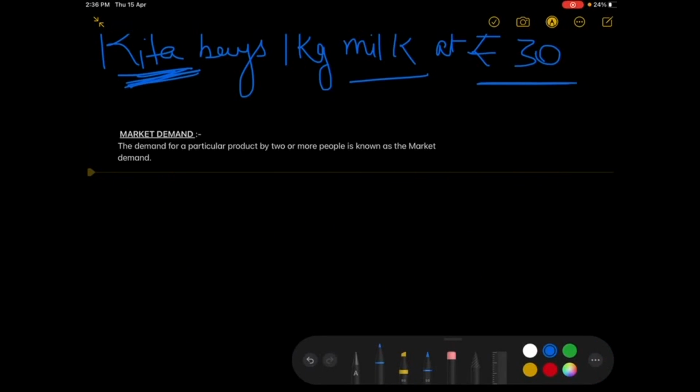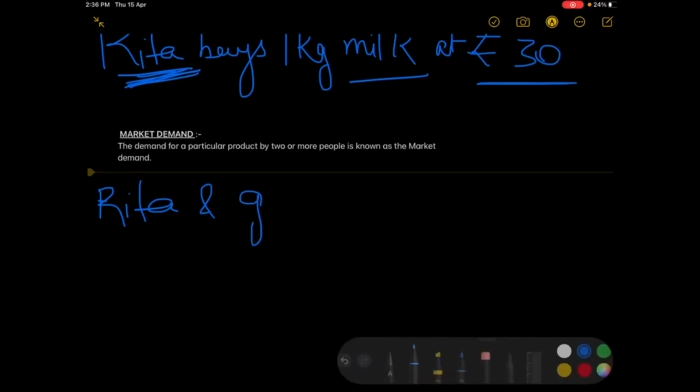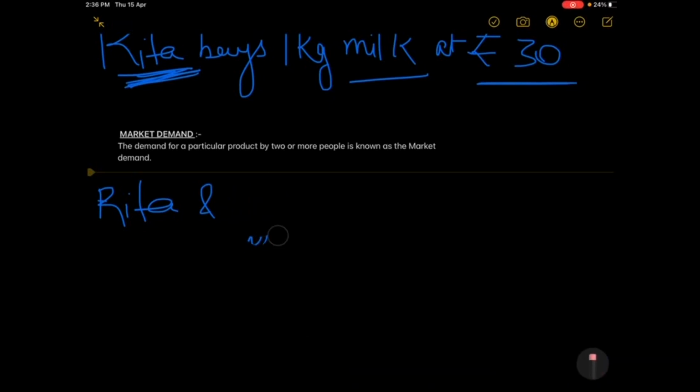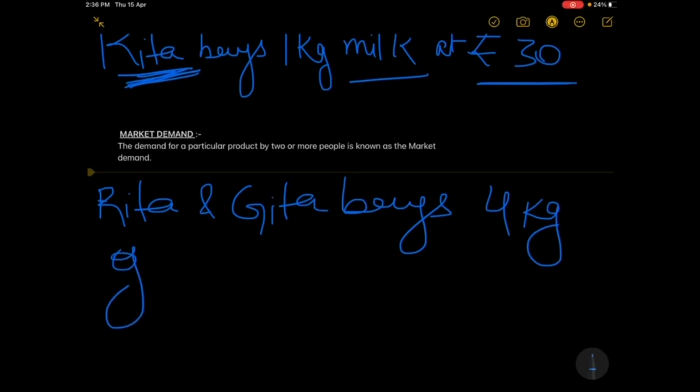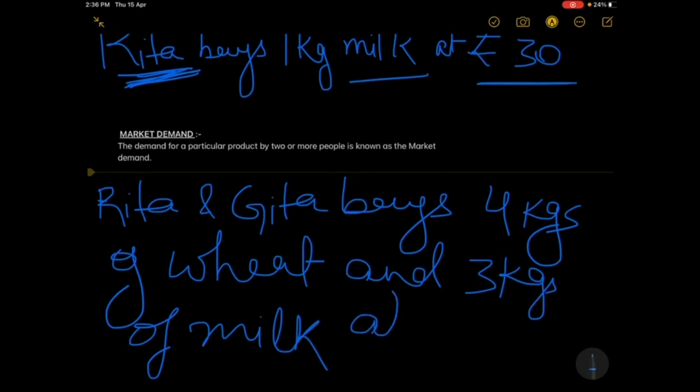If I write Rita and Geeta buy 4 kg of wheat and 3 kgs of wheat at rupees 180.